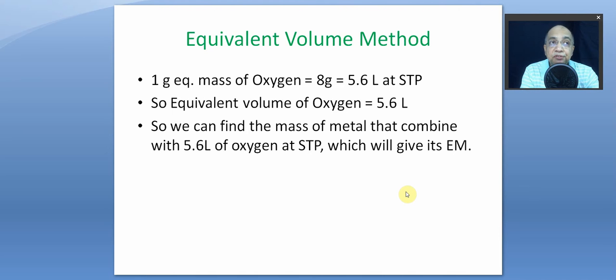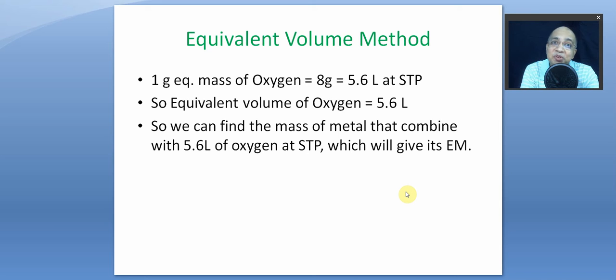So instead of converting into mass by finding gram molar mass, 22.4 liters is equal to 32 grams, and this much volume is how many grams, then using the law of equivalence, we can use the equivalent volume instead. So the equivalent mass of oxygen in usual circumstances is 8. So what is the volume of 8 grams of oxygen gas?